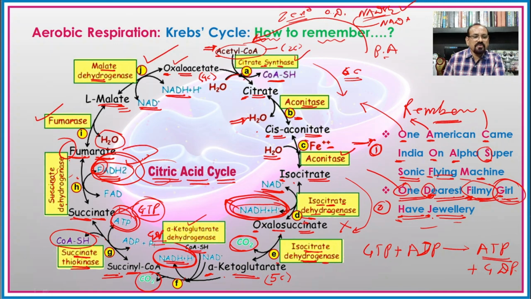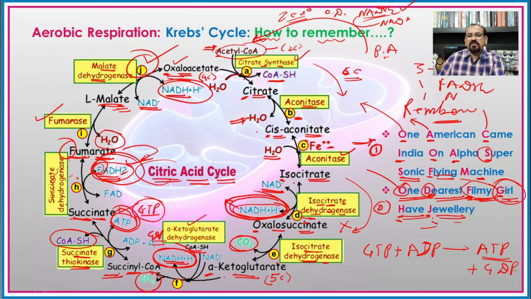Already I told you, you have to remember that when there is formation of the fumaric acid, then there is a formation of the FADH2. And then the last one, that is the J, and during conversion of the malate to the oxaloacetate, again there is formation of NADH2. So in this way we have here 3 molecules of NADH2, then 1 molecule of FADH2 and 1 molecule of ATP.